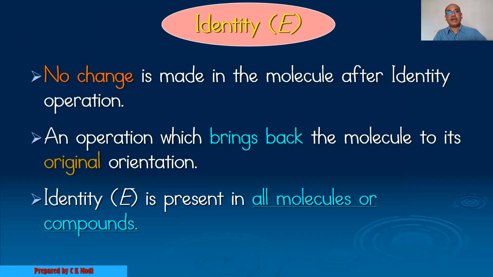Now first one, that is identity. Now what do you mean by identity? Identity is the operation where, after performing it, you get the equivalent structure. No change is made in the molecule. After performing identity operations, the molecule will remain as it is.